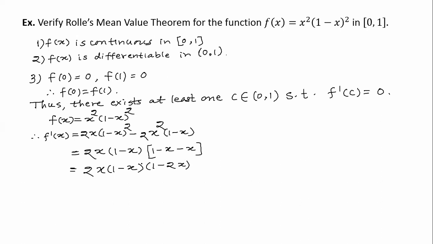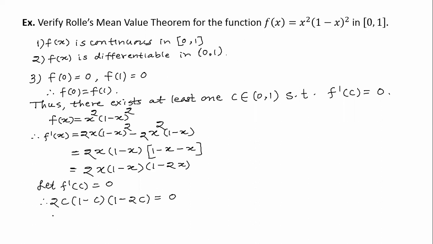I believe that I am correct. Now, let us say f′(c) is equal to 0. That means 2c(1 − c)(1 − 2c) = 0.